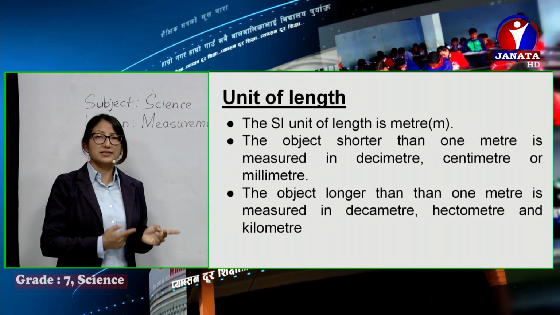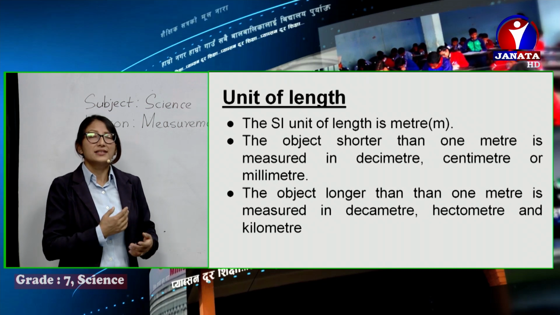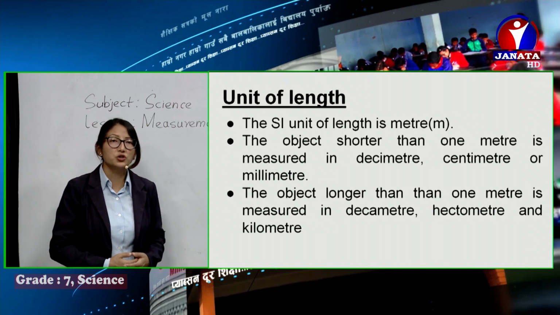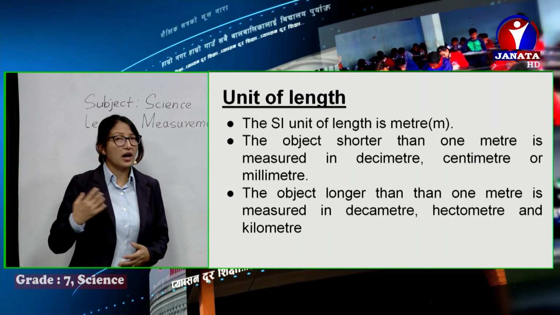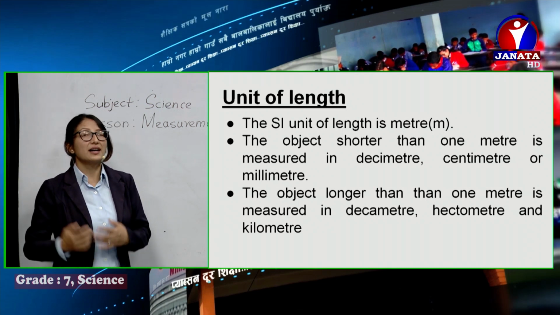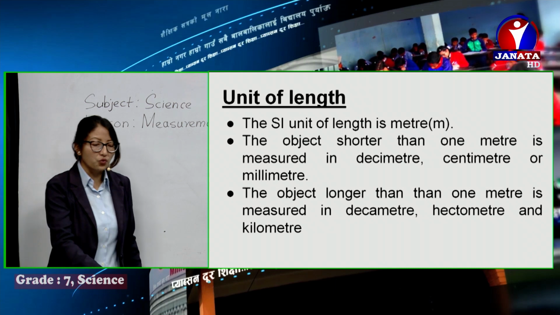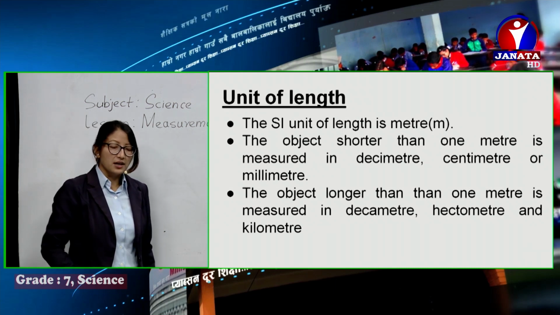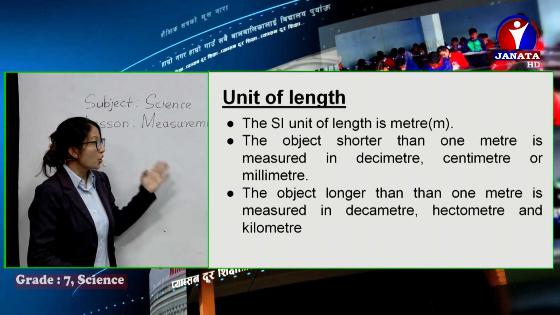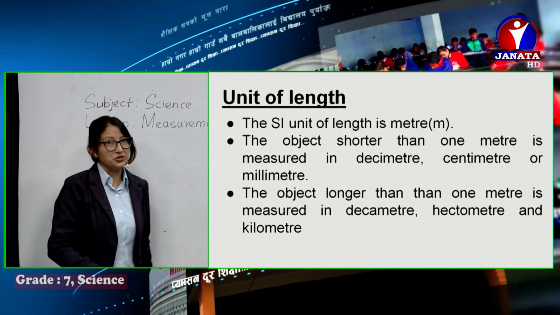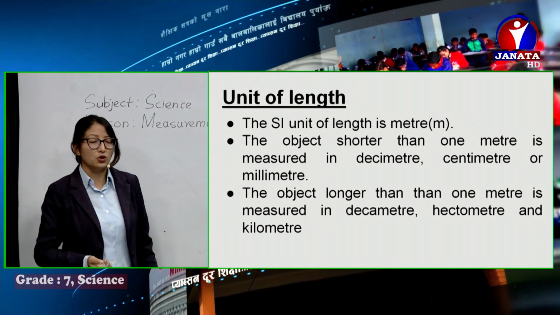Centimeter and decimeter are called sub-multiples; they are smaller units than meter. If you have to measure larger distances, then we use the longer ones, like decameter, hectometer or kilometer, or even miles.